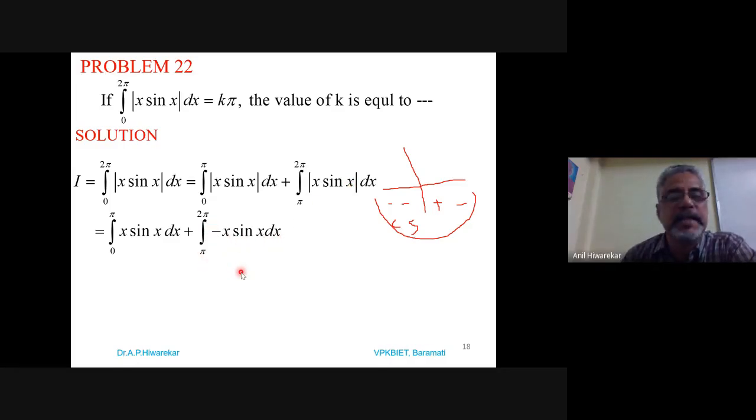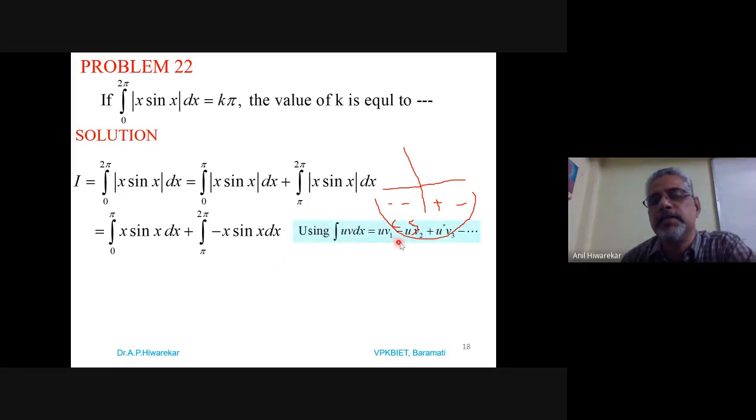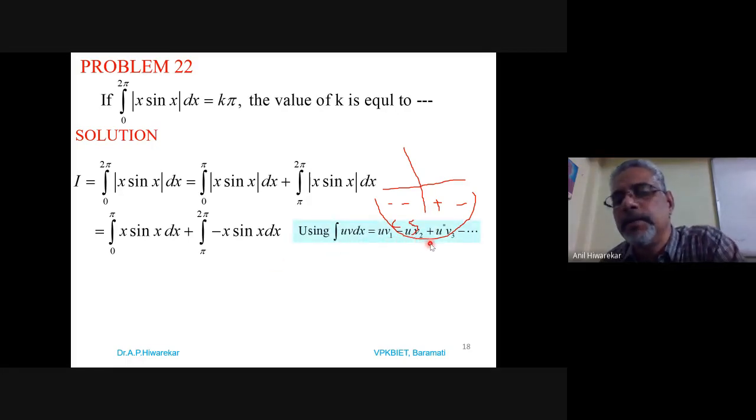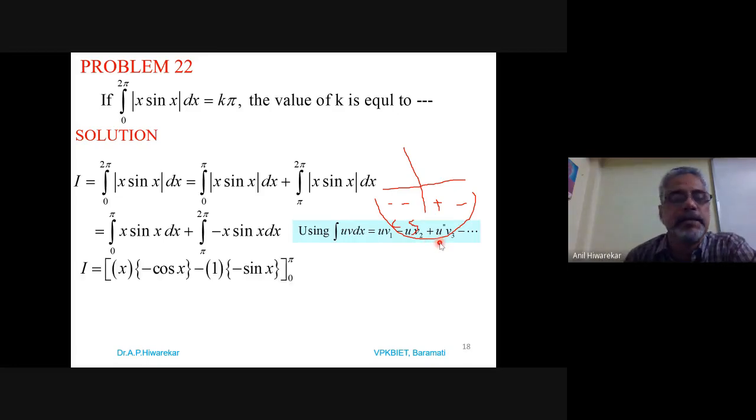Now simplify this integration by applying the uv formula. Integration of uv dx is u v1 minus u dash v2 plus u double dash v3 and so on. We are finding the integration of x sin x. The derivative of x is 1, and the integration of sin x is minus cos x, then minus sin x.